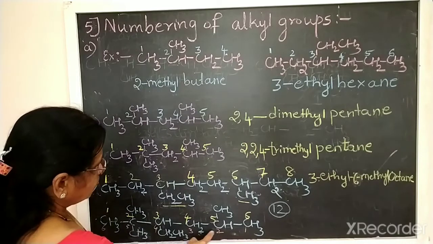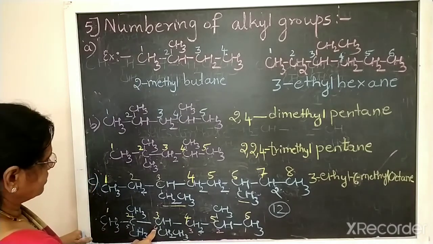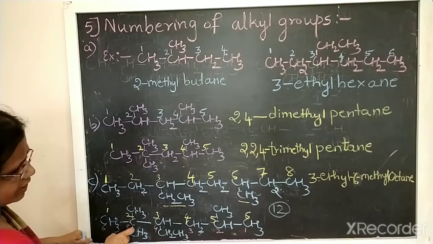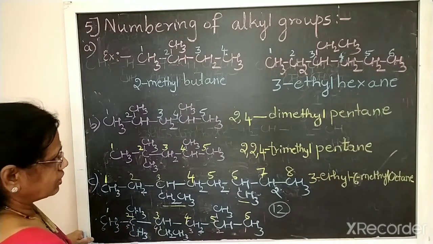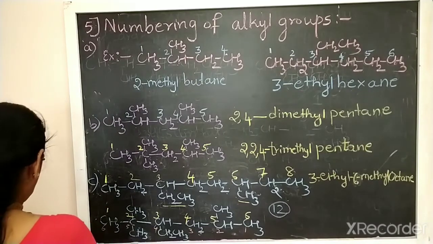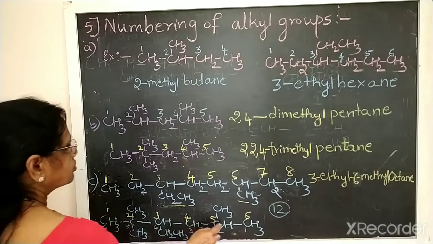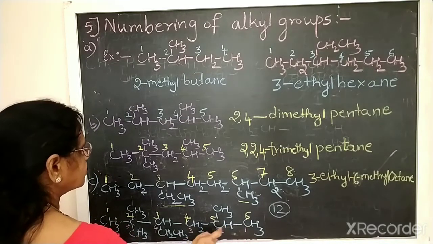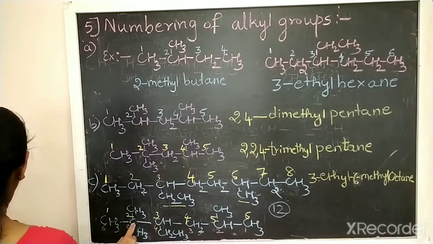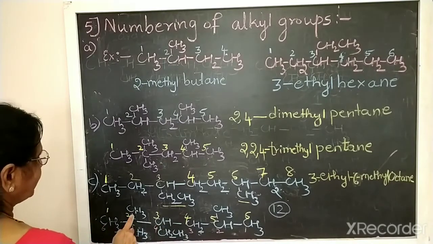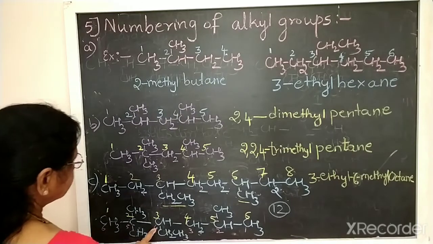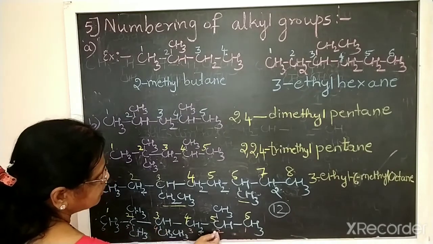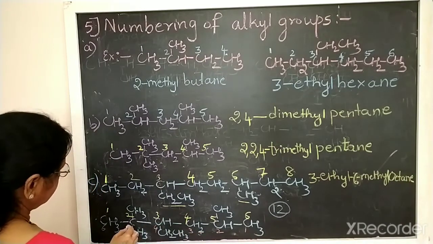So 2 plus 4, 6. 6 plus 5 plus 5, because there are 2 methyl groups, 5 plus 5. 6 plus 5, 11. Okay. So here 1, 2, and then 3, 4, 5. Okay. So 5 plus 5, 10. 10 plus 4, yes. Here I went wrong. So for 1, 2, 3, 4, 5 carbon, 6.